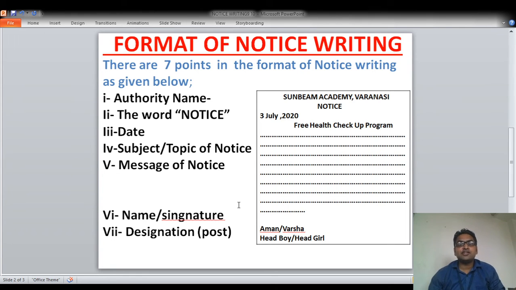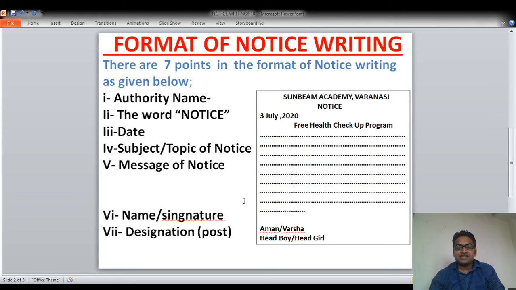It will be given in your question paper only that you are so and so. Your name will also be given, the authority from which it is being released is also given, and your post will also be given in the question paper only. You need not write from your side. All is given in the question paper only. Clear? So I hope the format is clear.